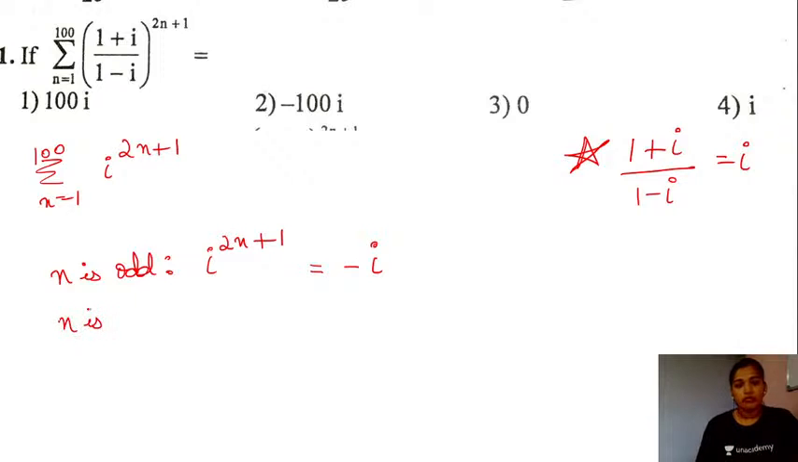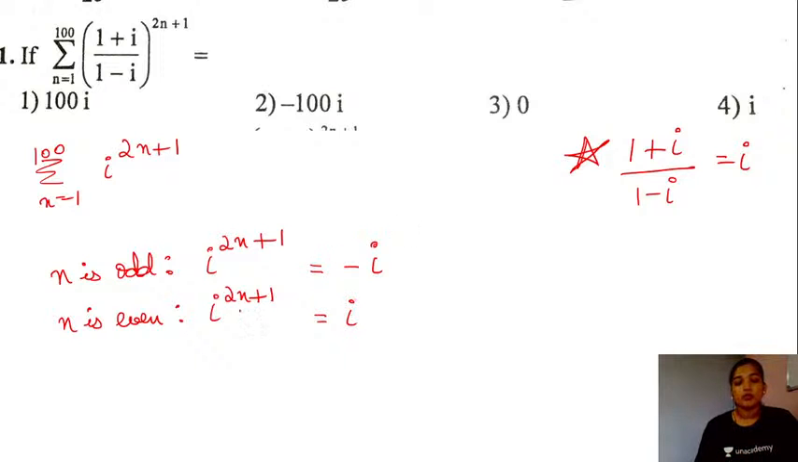When n is even, then here in this case iota raised to the power 2n plus 1, let's take the value n as equal to 2. So we'll have this as iota raised to the power 5, whose value is equal to iota.